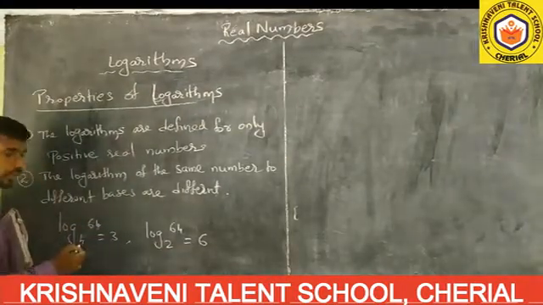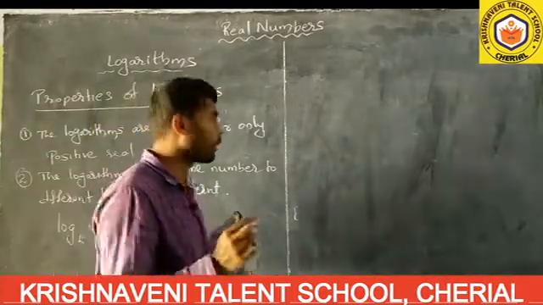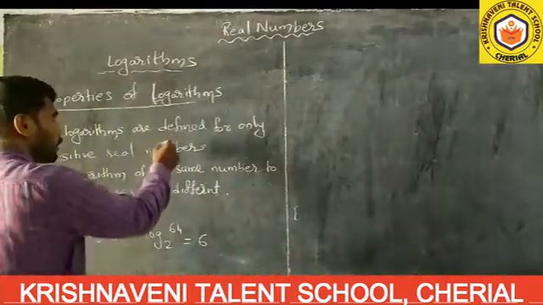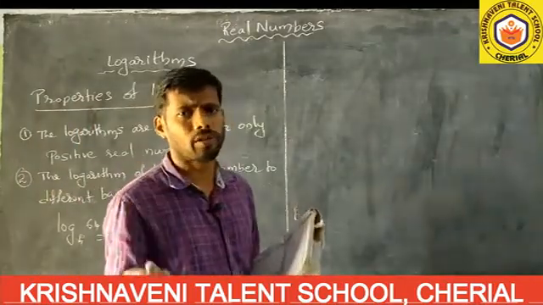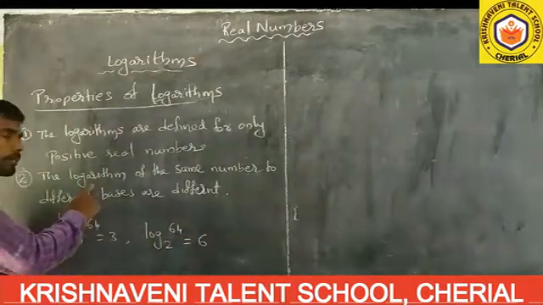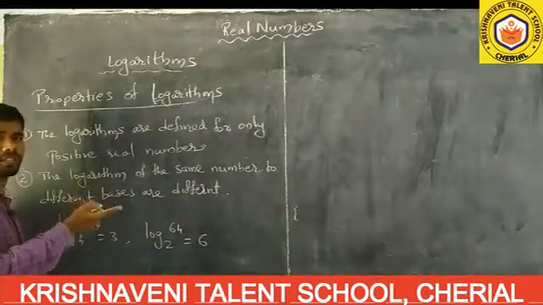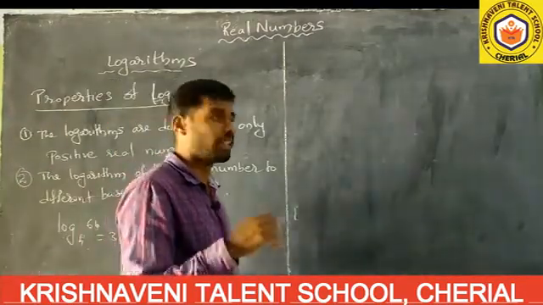But the bases are different. Whenever the bases are different, the values will also be different. You have to remember that. The first one: logarithms are defined only for positive real numbers. The second: the same number to different bases gives different values.